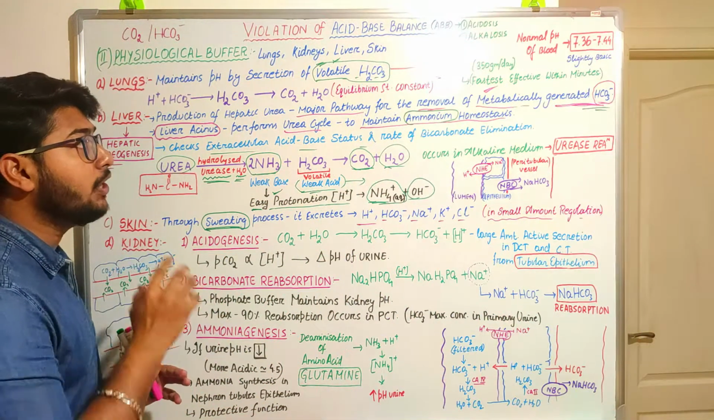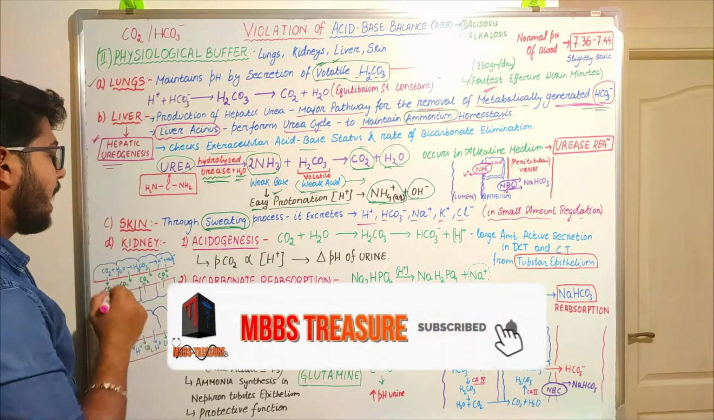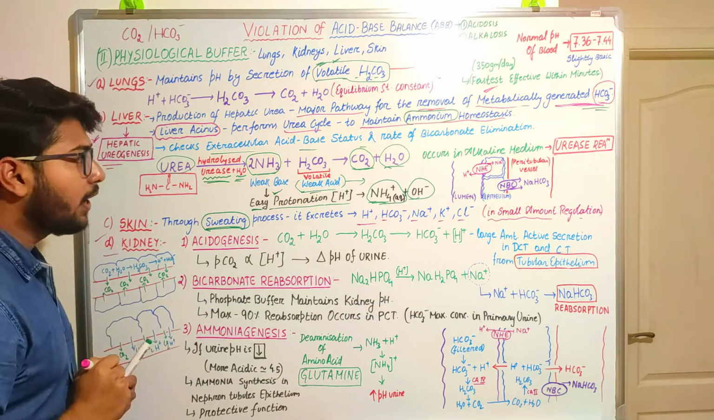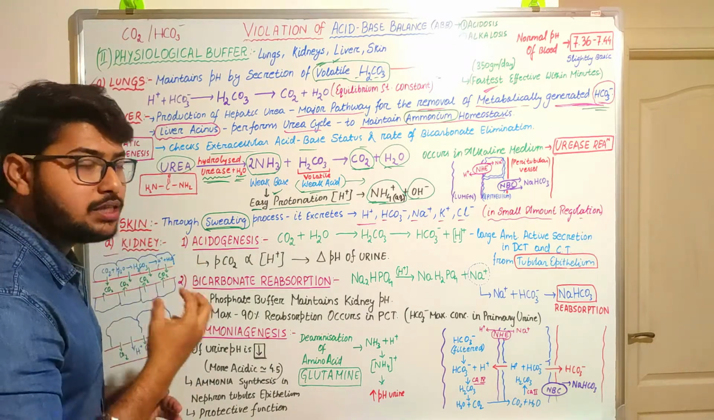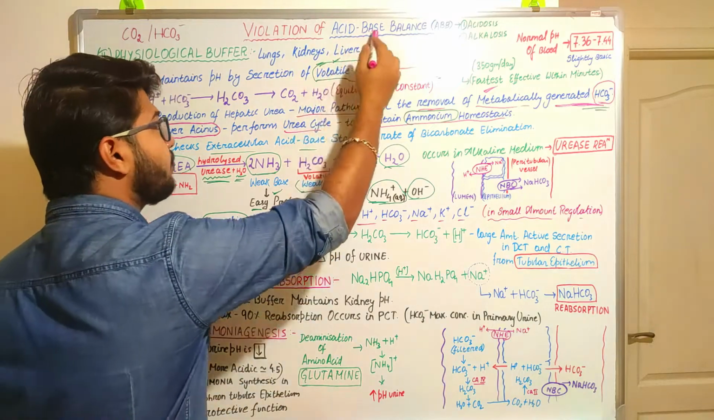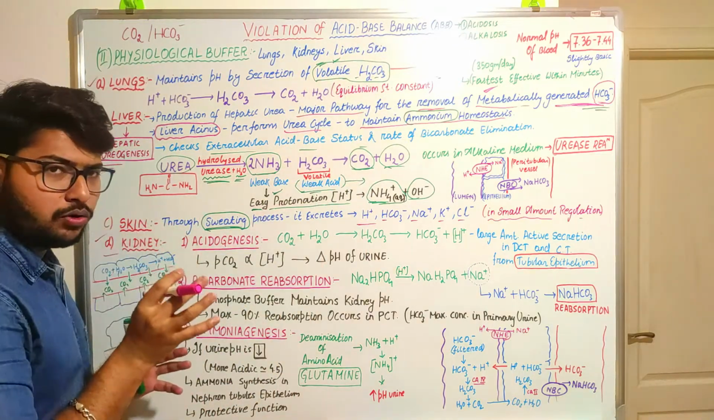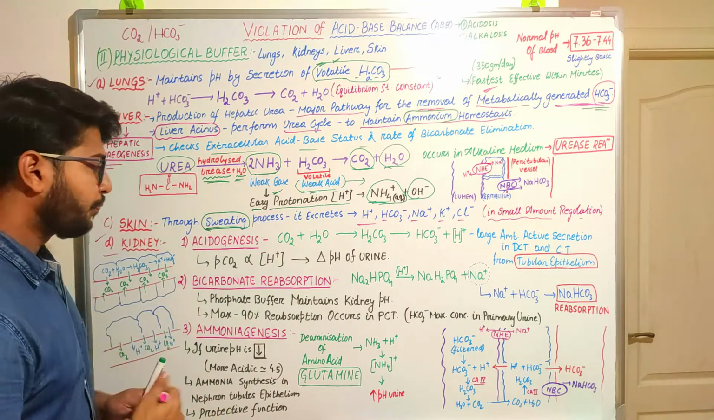From the very beginning, you should remember there are two important organs. First one is the lungs, and the next that we are going to discuss is kidney. Lungs and kidney are the first prior organs responsible for balance between acid and base. Then comes liver, and in small amount the skin also helps to regulate the acid and base balance.